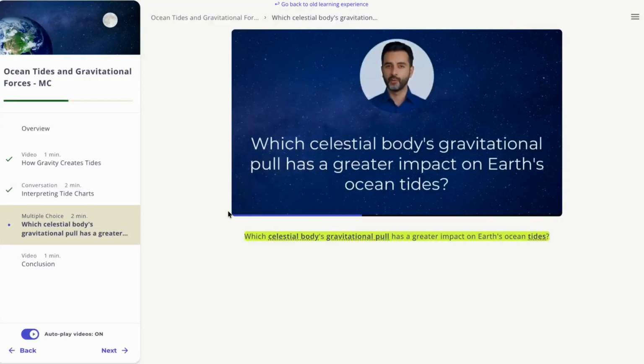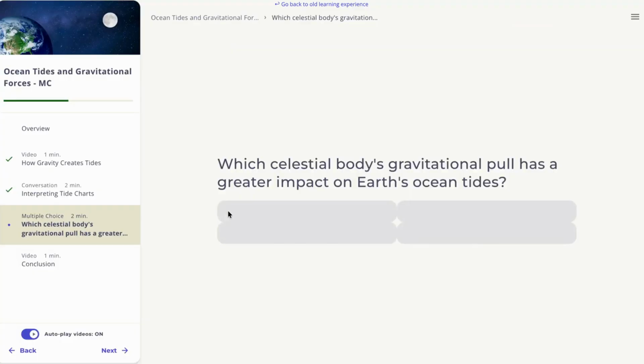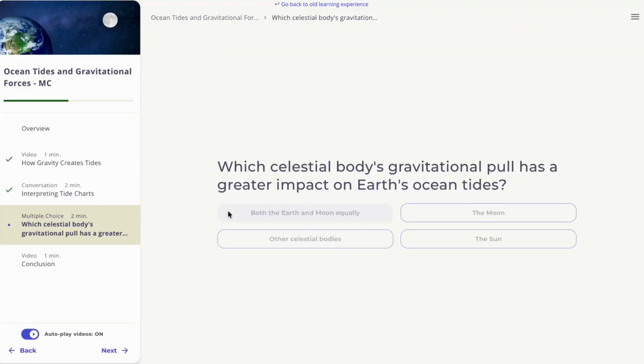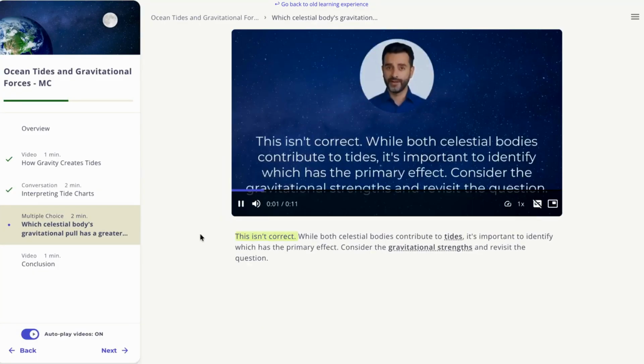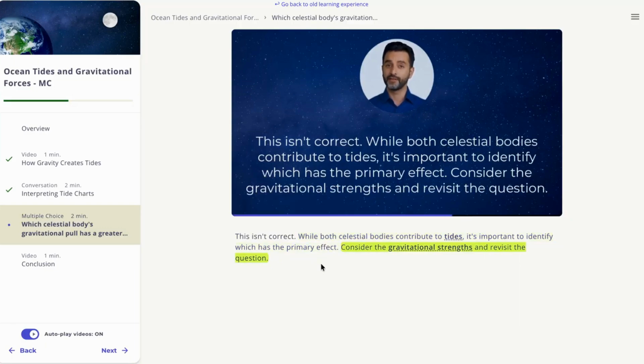Multiple choice questions will present you with a question and up to 4 possible answers. If you choose incorrectly, you can retry with feedback to guide you. This isn't correct. While both celestial bodies contribute to tides, it's important to identify which has the primary effect. Consider the gravitational strengths and revisit the question.